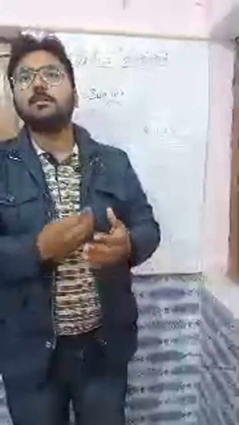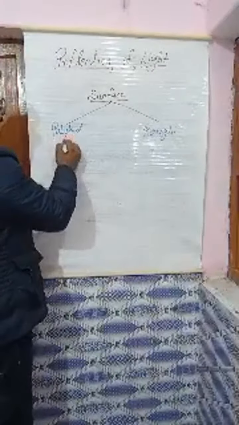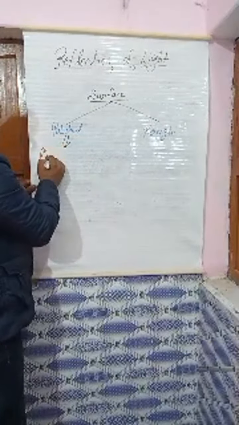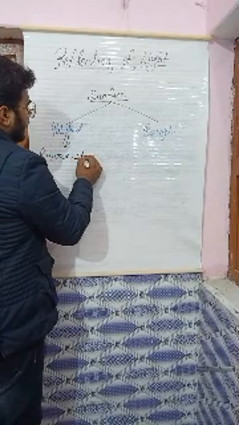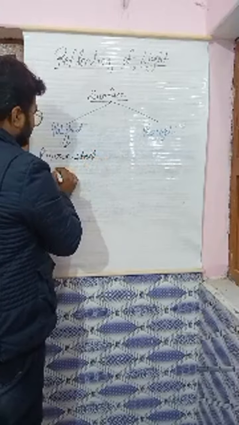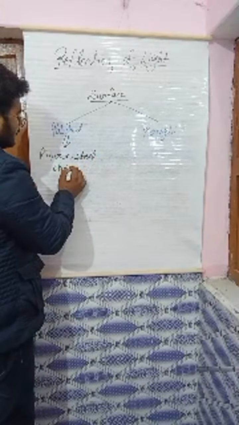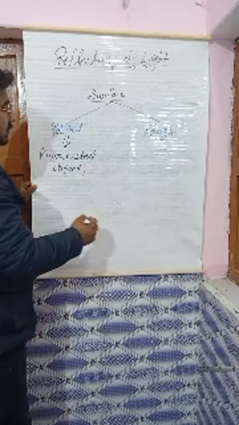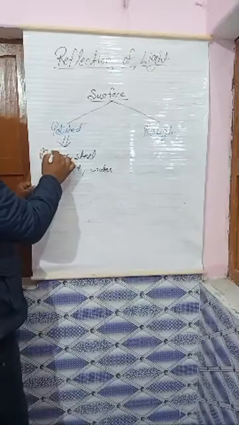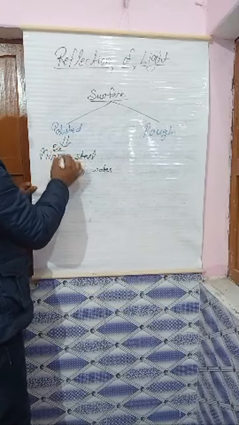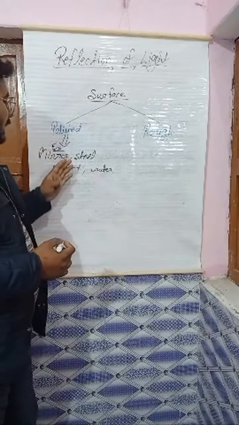Why not a plastic object, brick or wood? The reason is that a tiffin or mirror is a polished surface. Sometimes water also does the same thing. So for examples of polished surface, we have written three things: mirror, water, steel object.